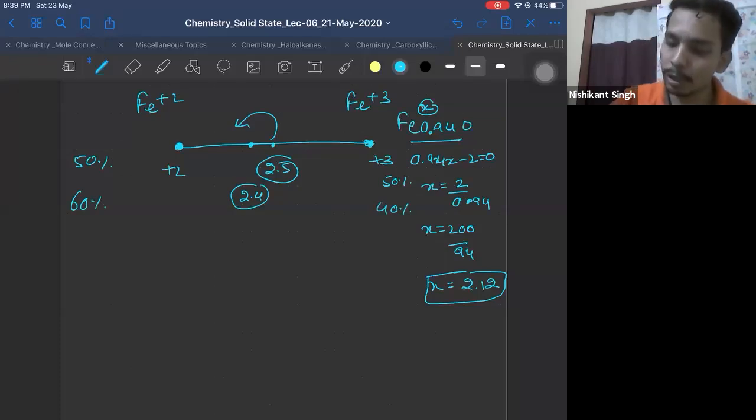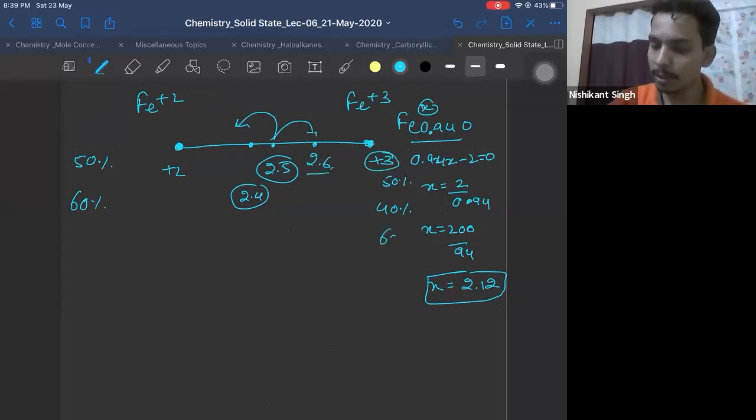And if it moves towards 2.6, average is moving towards plus 3, then this will be 60%. Because the amount of plus 3 will be more, then only average can increase. And this will be 40%. Now, if you want a direct formula, how to solve?